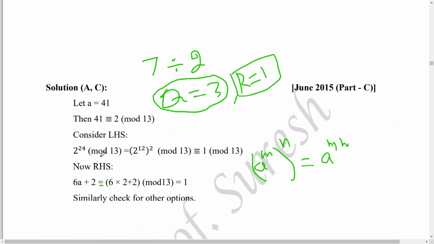Now the left hand side is 1 mod 13 and the right hand side is also 1 mod 13. So the first option, 41, satisfies this condition. Similarly, you have to check the other options. So try it yourself.